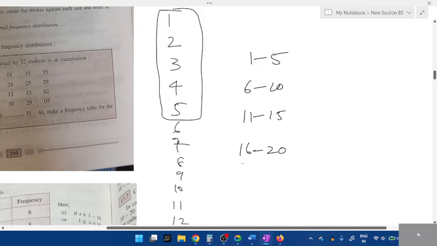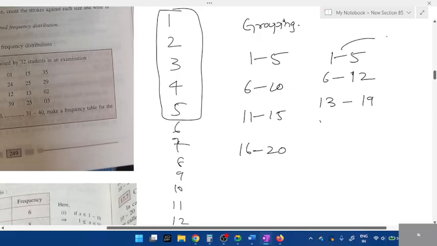Did you understand how to group it? I'll tell you step by step. Only then you'll understand. So this is known as grouping. It should be in order. See, you can't take 1 to 5, and then 6 to 12. Again, you can't take 13 to 19. Is it in order?